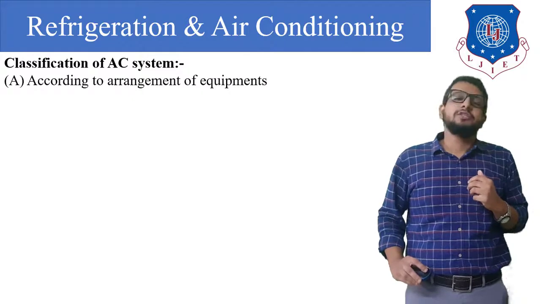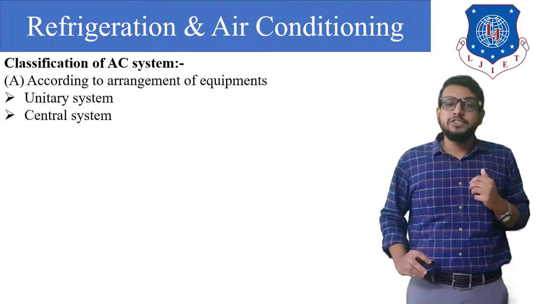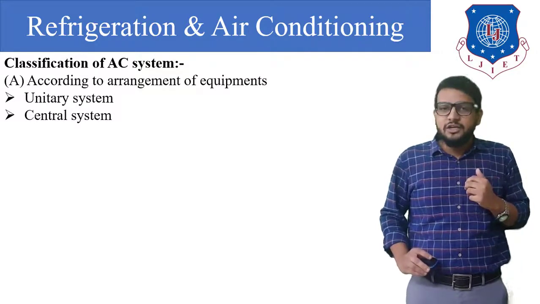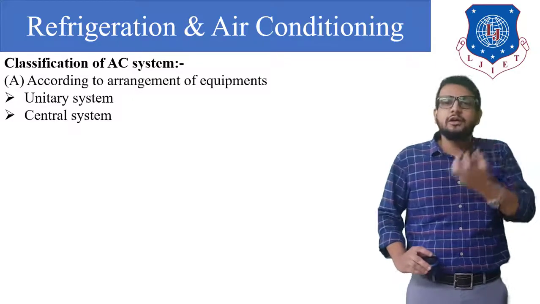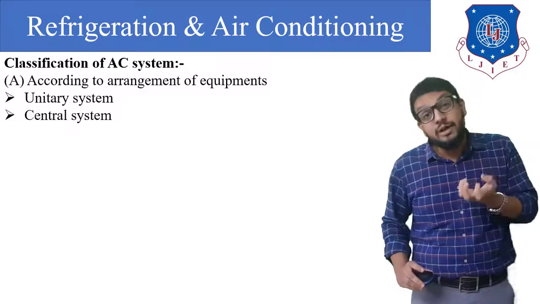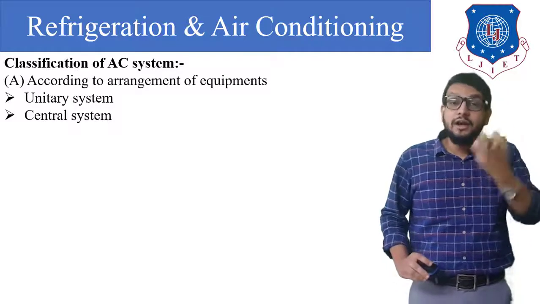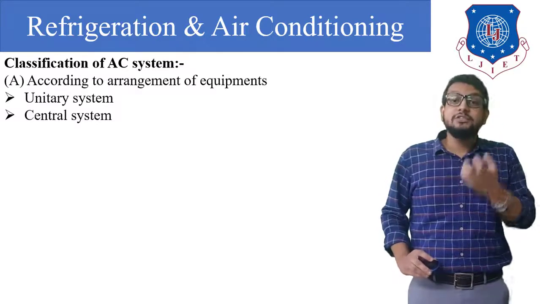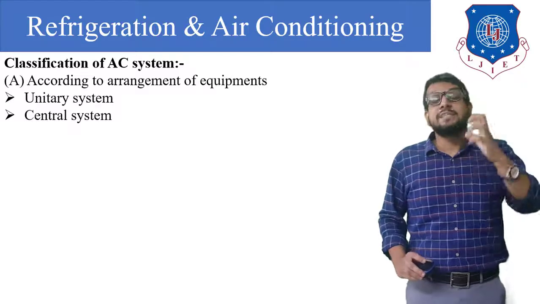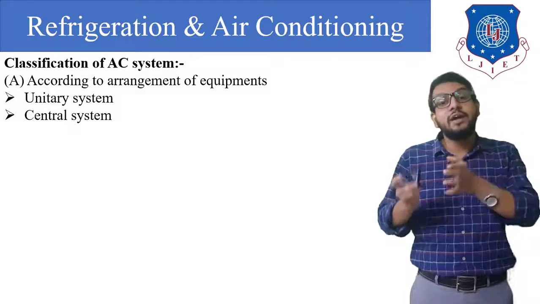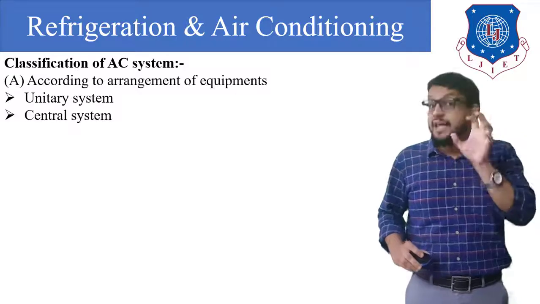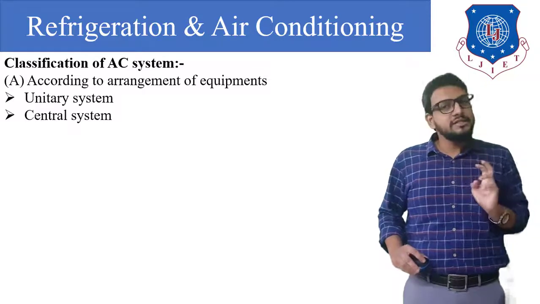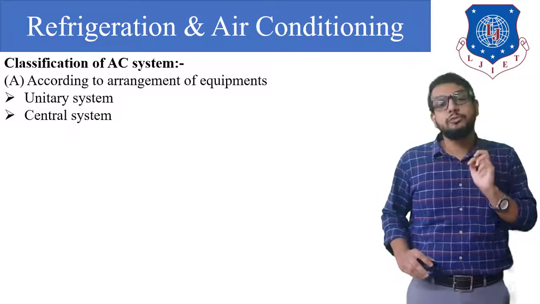The first classification is based on arrangement of equipment. The first type is the unitary system and the second is the central system. If an air conditioner is manufactured in an industry and also assembled in the industry as a single unit, then that air conditioner is called a unitary system. Whereas in a central system, the air conditioner is manufactured in an industry, whereas it is assembled at the site or location where it has to be installed. So assembly is the main difference. In a unitary system, it is already assembled in a factory, whereas in a central system, it is assembled at the location where it has to be installed.